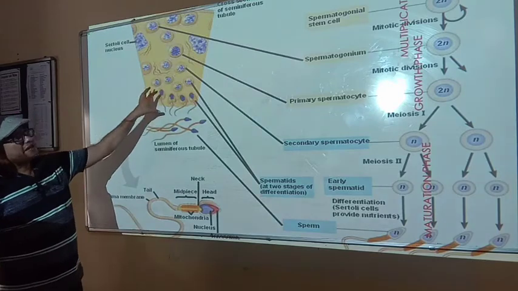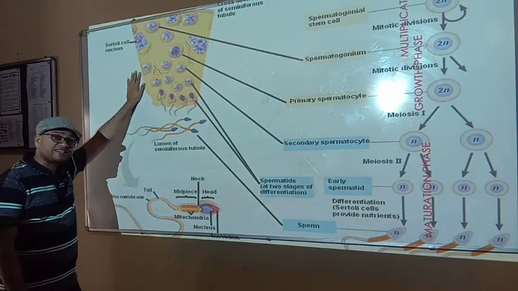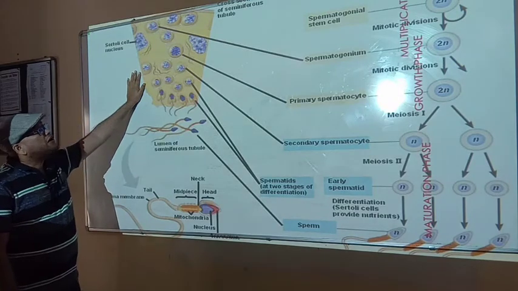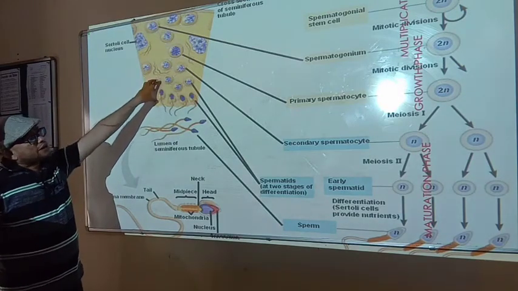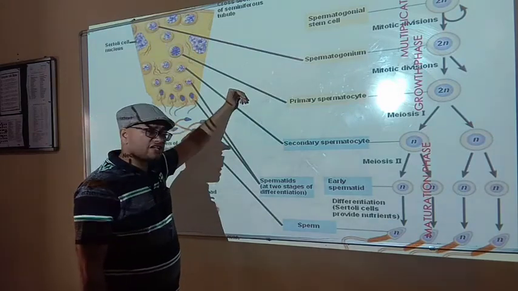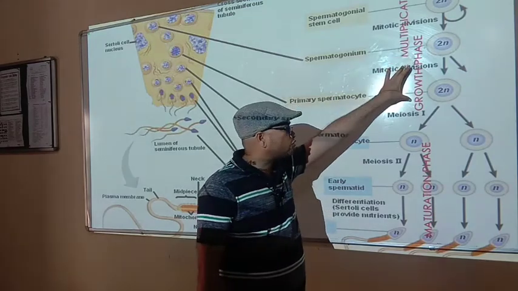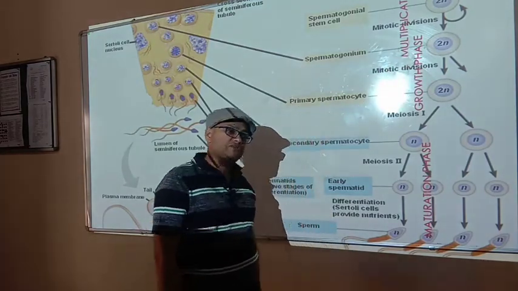Male gametogenesis or spermatogenesis takes place inside the testes. Gametogenesis, either male or female, has three distinct phases. First is the multiplication phase, second is the growth phase, and third is the maturation phase.